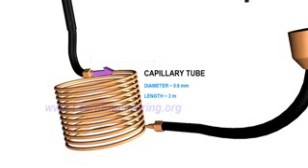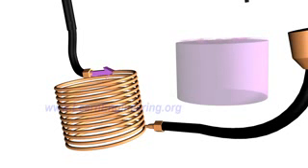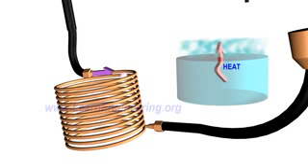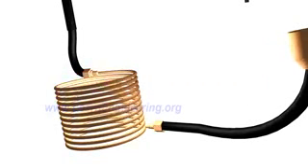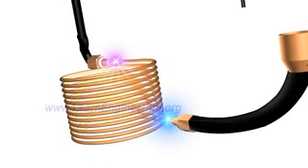The throttling device is an obstruction to the flow, which causes tremendous pressure drop. Due to the drop in pressure, the boiling point of the refrigerant comes down, and it starts evaporating. Heat required for evaporation comes from within the refrigerant, so its temperature drops. If you check the temperature across the throttling device, you can notice this drop.